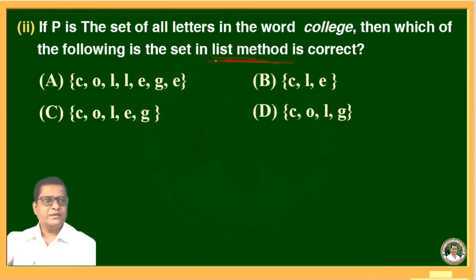In this method we can take the objects or elements only once. Means the elements are not repeated. Each and every element is separated by commas and all the elements are written in curly brackets. Now here the word college, if you write these letters separately, C is there, O, L is 2 times and E is also 2 times. Take only once. Then what is the answer?